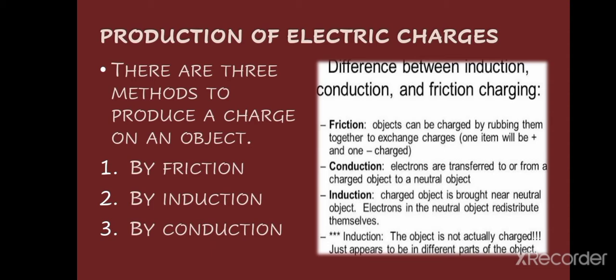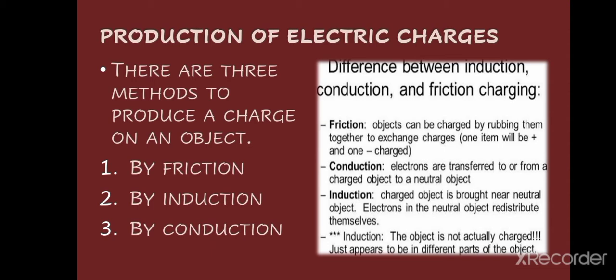Next is conduction. Electrons are transferred to or from a charged object to a neutral object. It means in conduction, unlike friction, as friction involves rubbing, just a touch will be there. If a charged object touches a neutral object, the neutral object will also get charged. We will discuss this method in detail in next lectures.